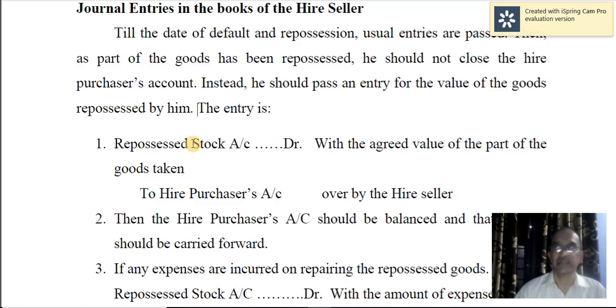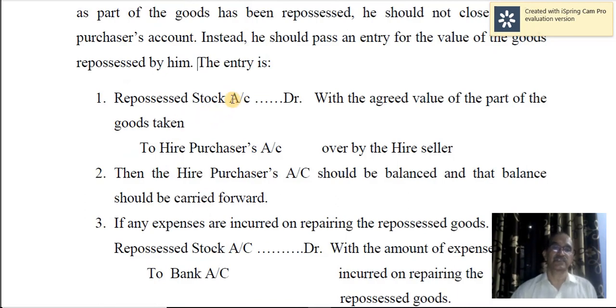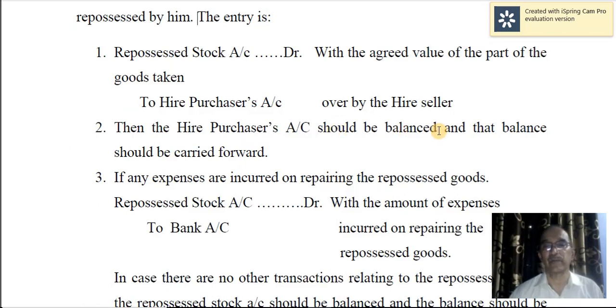Now for repossessing the part of the goods sold by the hire seller to the buyer, this entry is passed. Actually, in the case of the hire purchase system, what is sold by the hire seller to the hire purchaser, that is goods for the hire seller, whereas that is an asset for the hire purchaser. So here, the entry for taking over part of the goods sold: repossessed stock account debit to hire purchase account. Then the hire purchase account should be balanced and the balance should be carried forward.